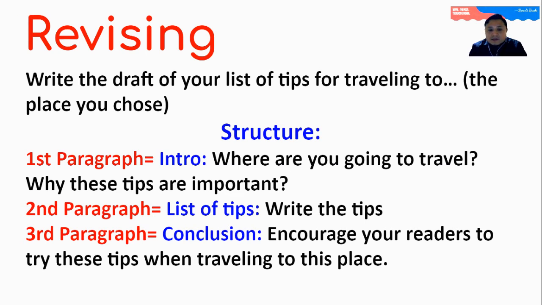Then we have the revising section. In this part, we have to make sure that we have a clear idea of what we are going to write about. So with that objective in mind, I provide you a structure. So this structure has 3 paragraphs. The first paragraph will be about the introduction. Here you have to answer where you are going to travel and why these tips are important. In the second paragraph, you have to put the tips themselves. And in the third one, you have to write a conclusion in which you are going to encourage and motivate your readers to try these tips when they are traveling to that place you mentioned.